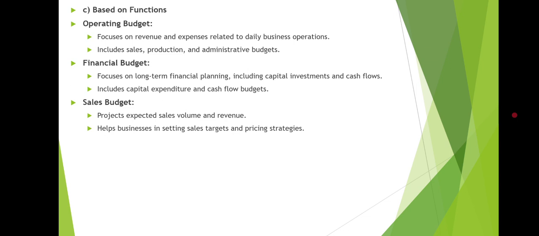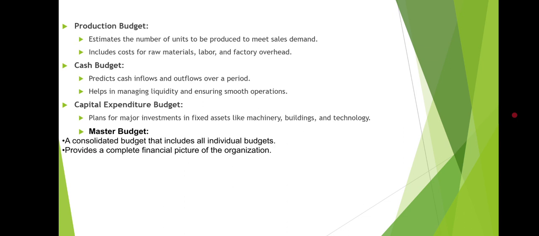It includes the sales, production, and administrative budgets. Next, the financial budget focuses on long term financial planning, including capital investment and cash inflows. It includes the capital expenditure and cash flow budgets. Next, the sales budget projects expected sales volume and revenue. It helps businesses in setting sales targets and pricing strategies.